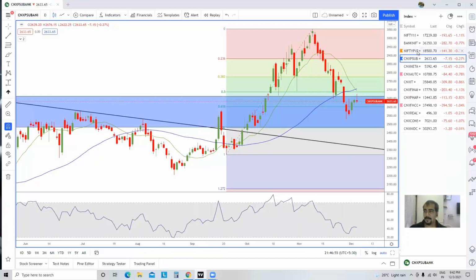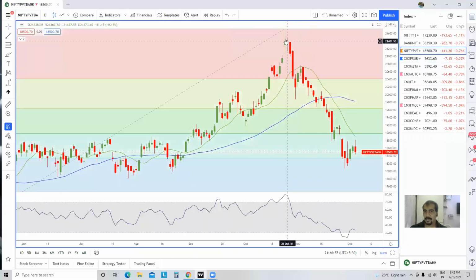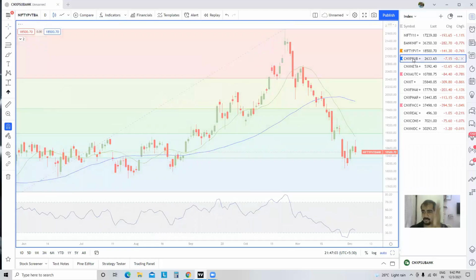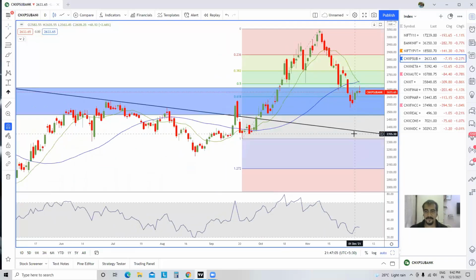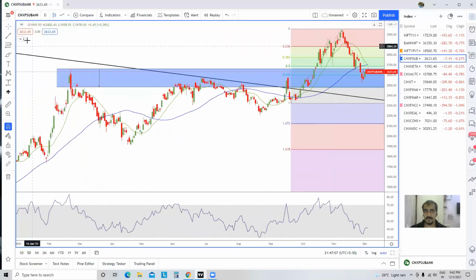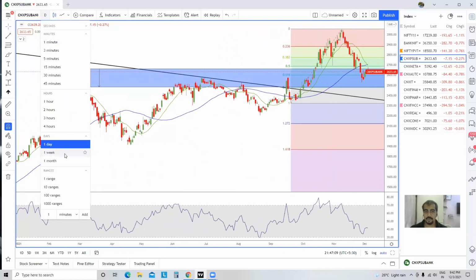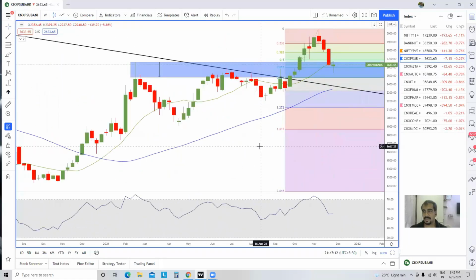PSU banks are a little bit better than private banks. You can see by the naked eye itself, we don't even need to analyze. If you see the flow, the way private banks have come down and the way PSU banks have come down, there is a major difference. And even over here, I'll just switch to the weekly chart. Even in the weekly chart, you can see the same thing. Sort of a high wave candle. The trend is flat, and we are at a very strong support.